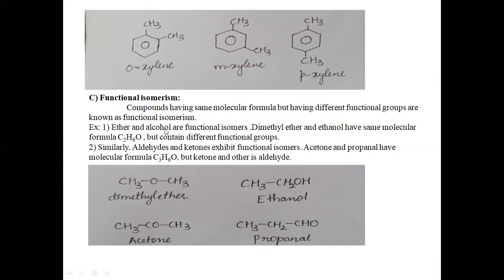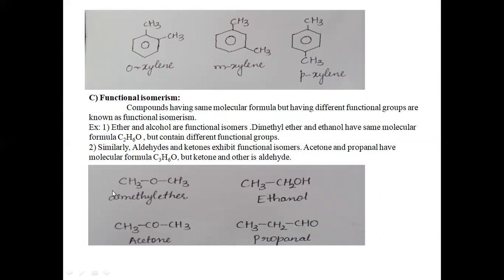For example, ether and alcohol are functional isomers. Dimethyl ether and ethanol have the same molecular formula C2H6O but contain different functional groups. If we are talking about functional groups, we are considering ether and alcohol. Both act as functional isomers. If we take dimethyl ether and ethanol, they have the molecular formula C2H6O.